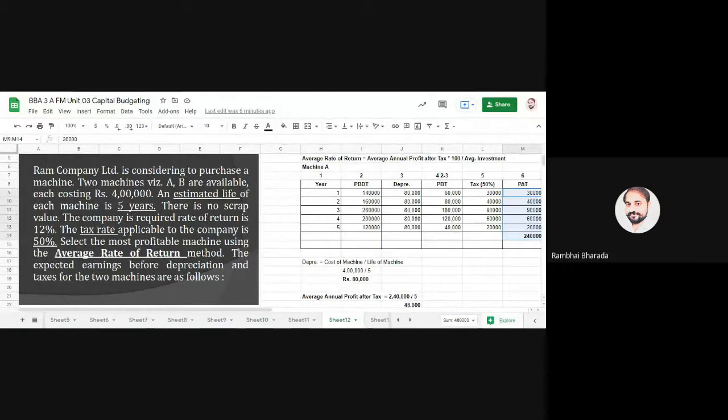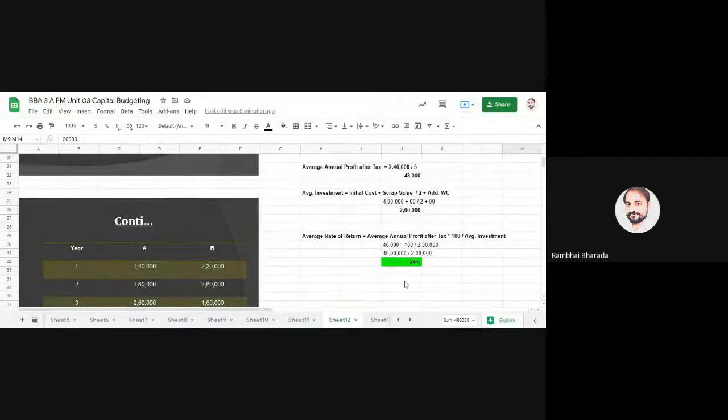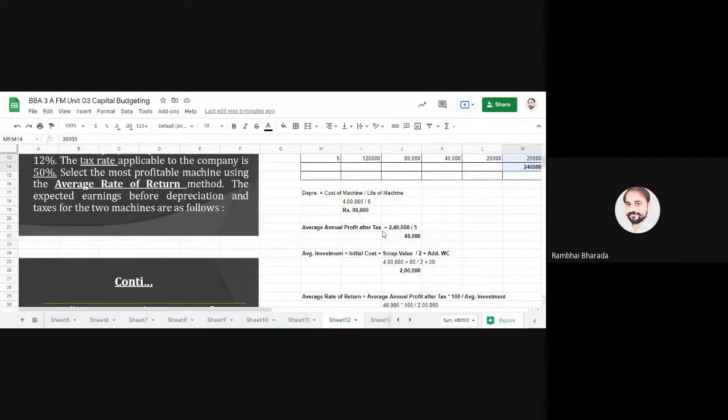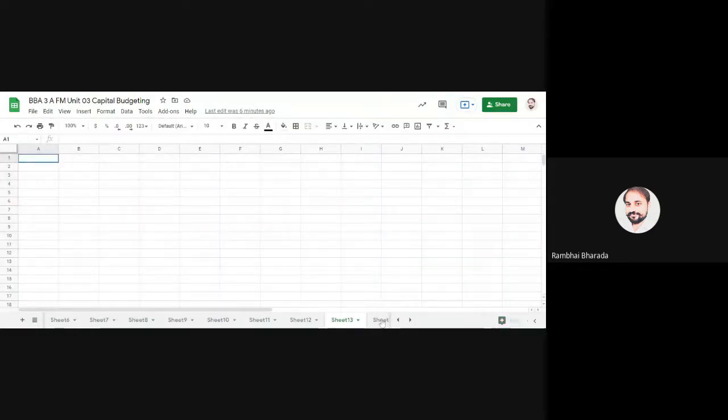Please remember, again I repeat, if in a practical question profit before depreciation, interest and tax is given to you, you need to deduct the depreciation, the interest, and the tax. And for all these things, for depreciation, for interest, and for tax, some information will be given to you, such as 5% depreciation charge, 10% interest charge, or 30% tax rate. All this information will be given to you, so no worry about that.